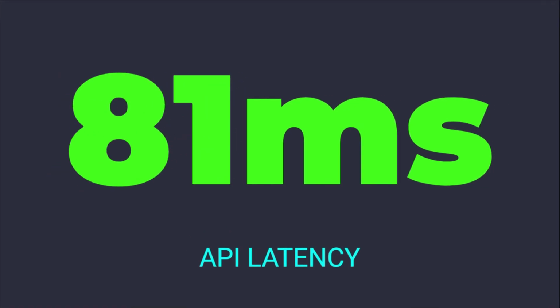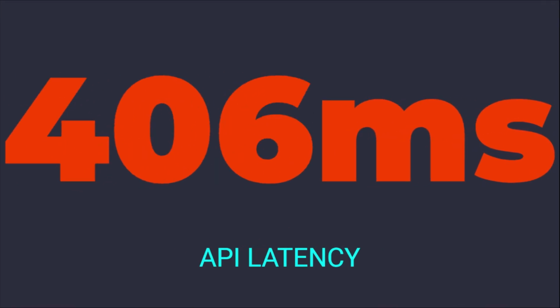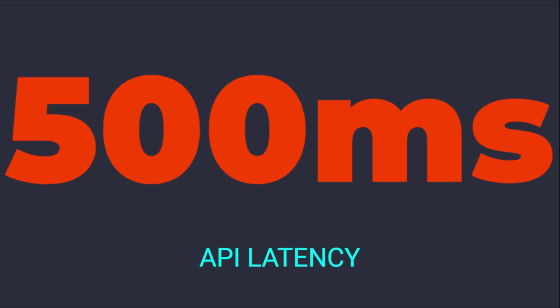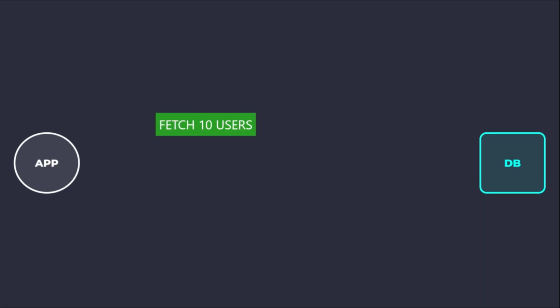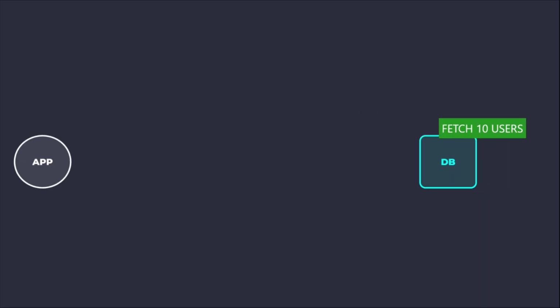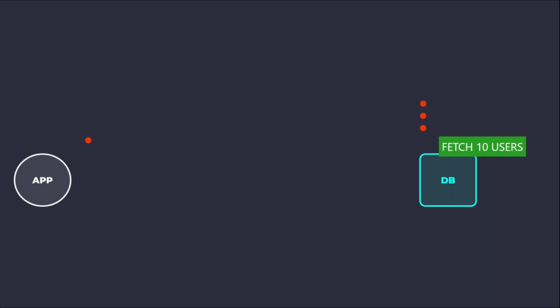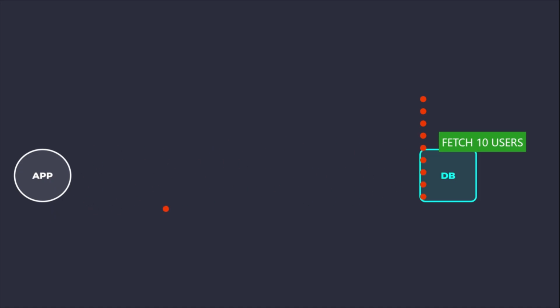Your API latency spikes from 50 milliseconds to over 500 milliseconds when fetching nested resources. This is the N+1 query problem manifesting. Consider a GraphQL query requesting 10 users, and for each user, their associated department. Without optimization, the system executes one query to fetch the 10 users, followed by 10 separate queries to fetch the departments, totaling 1 plus n queries.